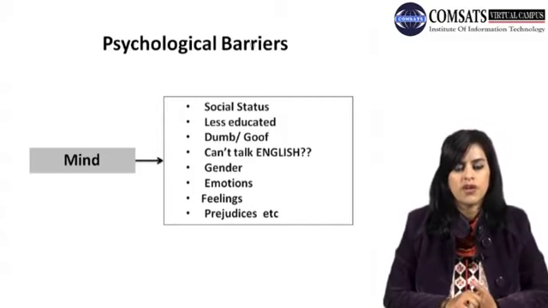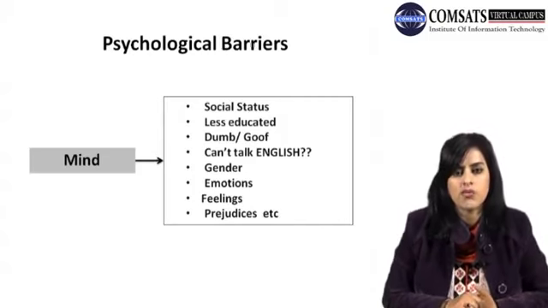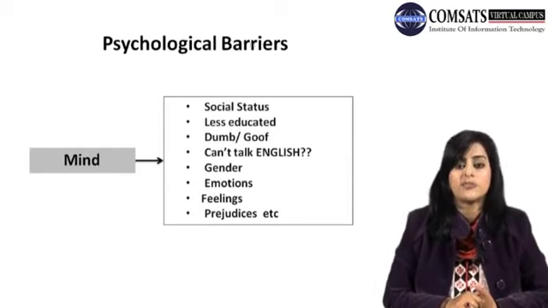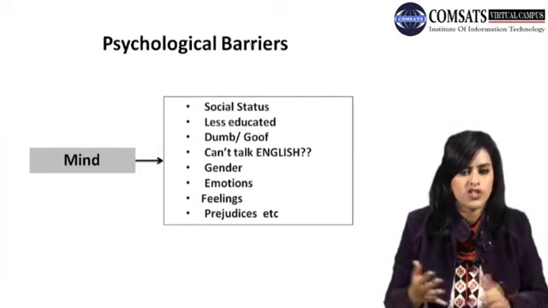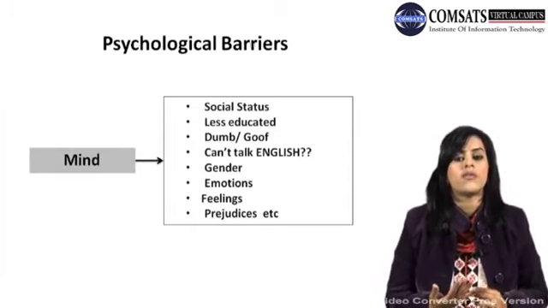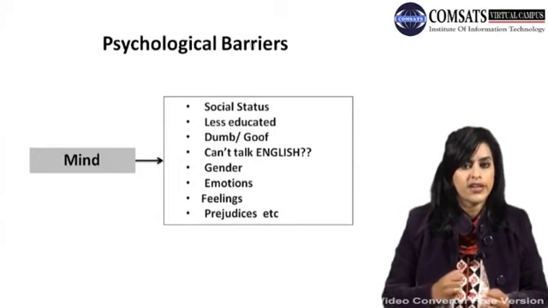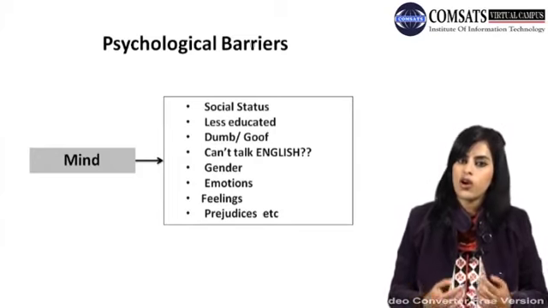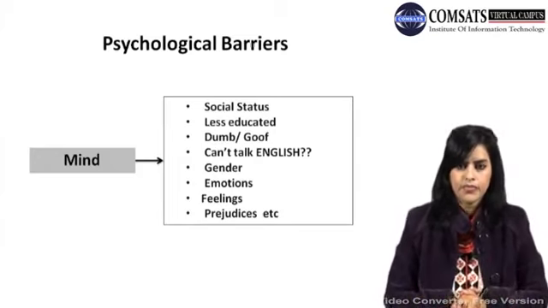So English has become a requirement in today's world. If you can't speak English, you are not educated, in other words. So we are going to work on our pronunciation, on our verbal communication, we are going to polish our writing skills, and we are also going to polish our presenting skills.